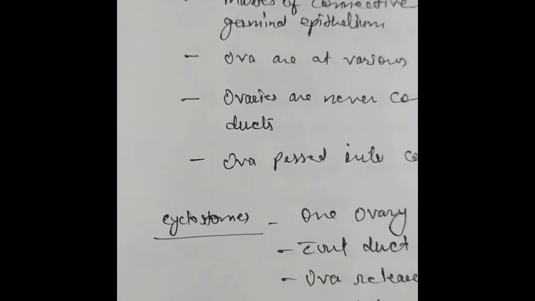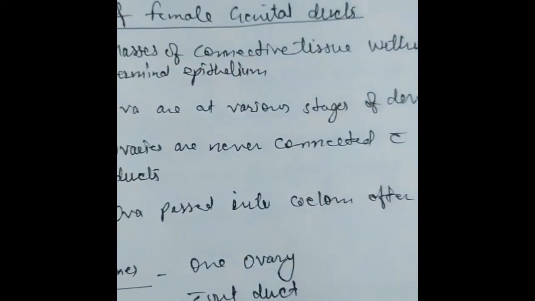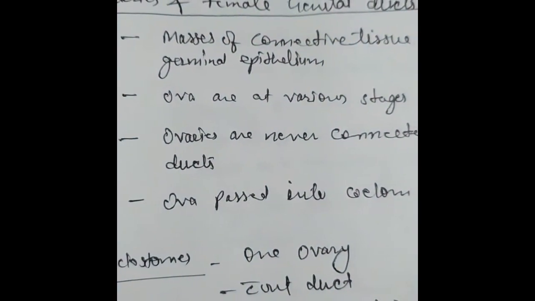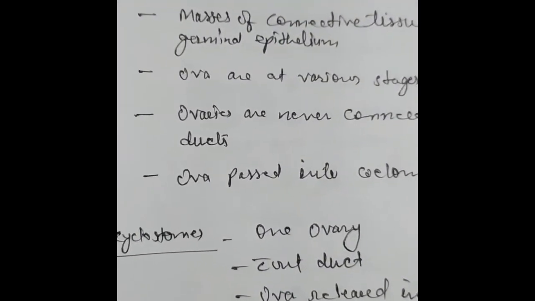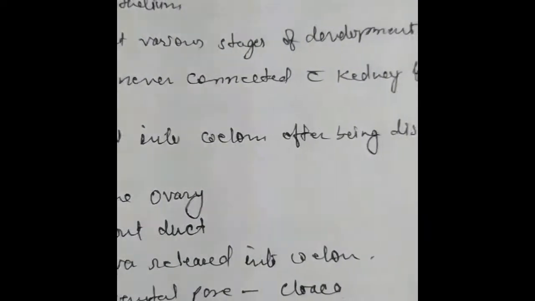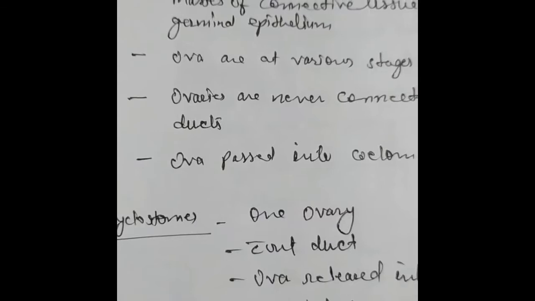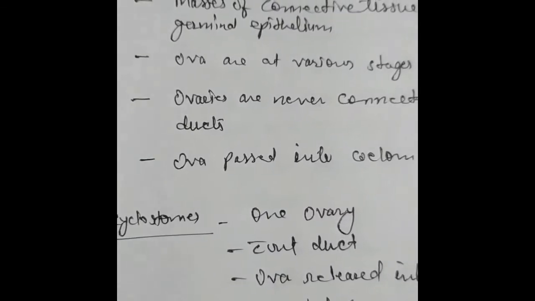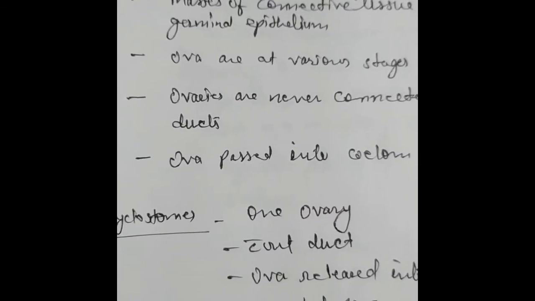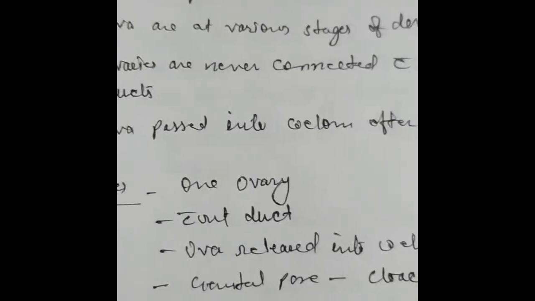So the ovaries are masses of connective tissue within an outer germinal epithelium, and the ova are at various stages of development, and the ovaries are never connected with kidney and their ducts. So that means the ovaries are not connected with the mesonephric or metanephric ducts and the kidneys, and the ova pass into the coelom after being discharged.